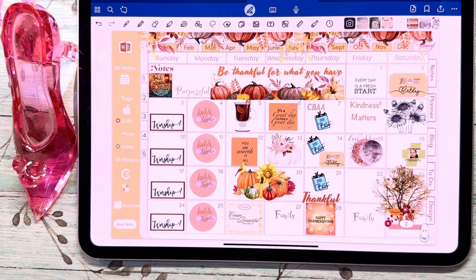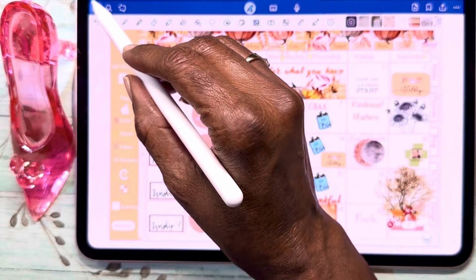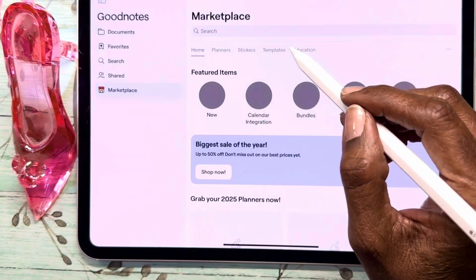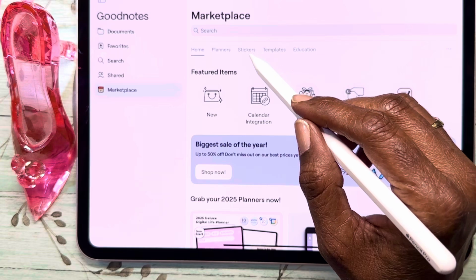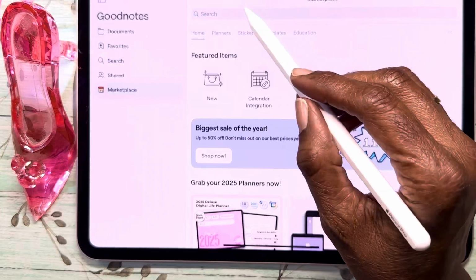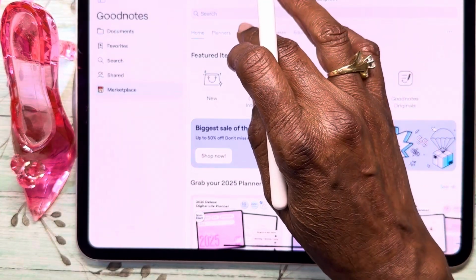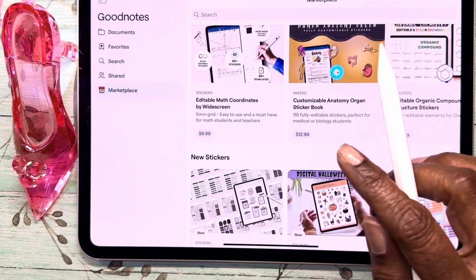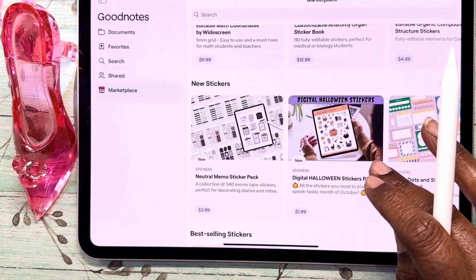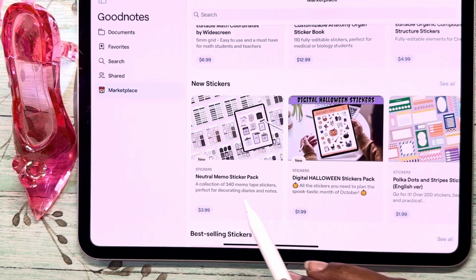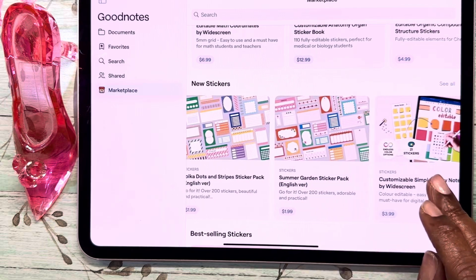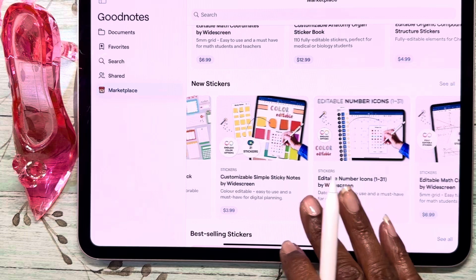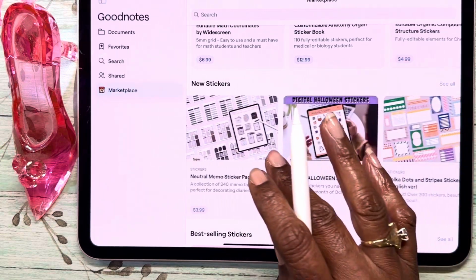And if you don't want to do that, I know I've showed this before, you can go to the marketplace in GoodNotes, and they've got templates. They got all kinds of stickers, some that are free, some that are for sale. They got sticker packs. They got this whole sticker book. Oh, I know they had Halloween stickers. $1.99, $3.99, and Summer Garden. They've got customized widescreen. So just check it out.